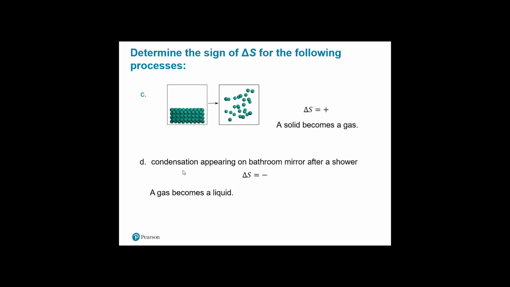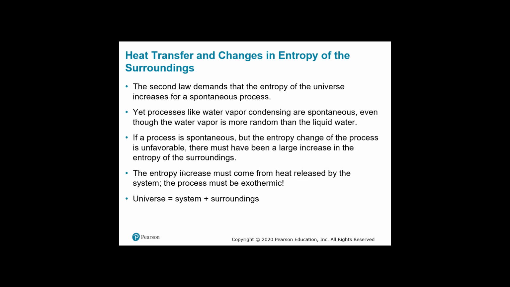See, it's going from very orderly and organized to very spread out in disorder. So that is a plus. It goes from a solid to a gas. And condensation appearing on a bathroom mirror is a gas becoming a liquid, which is becoming more concentrated. So that is a decrease in entropy, which is negative.